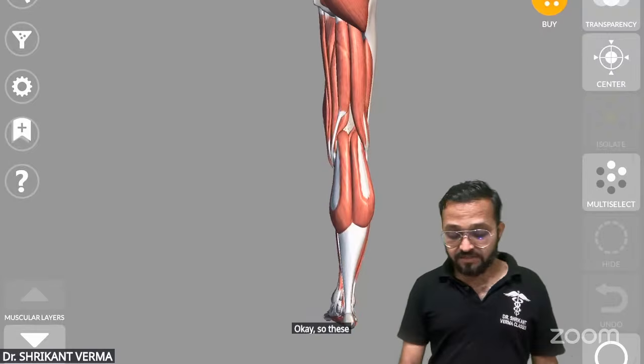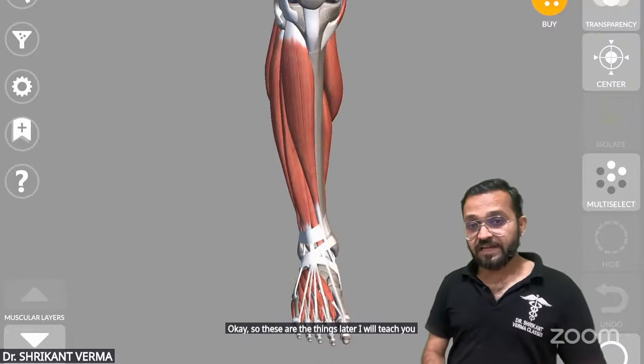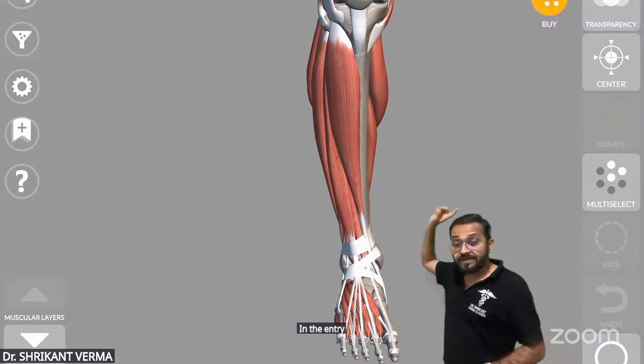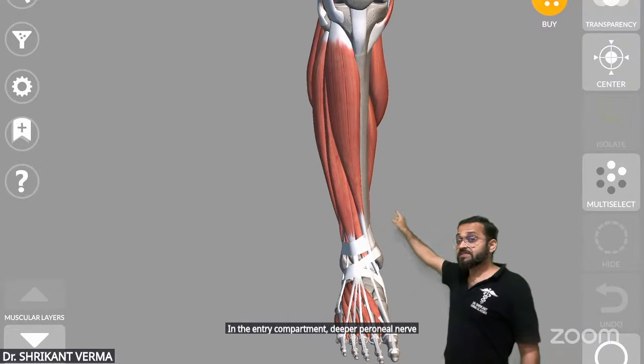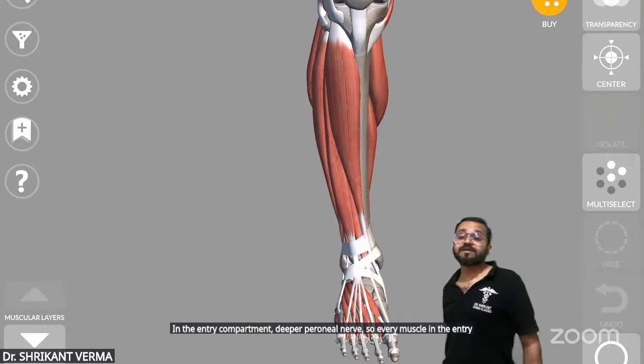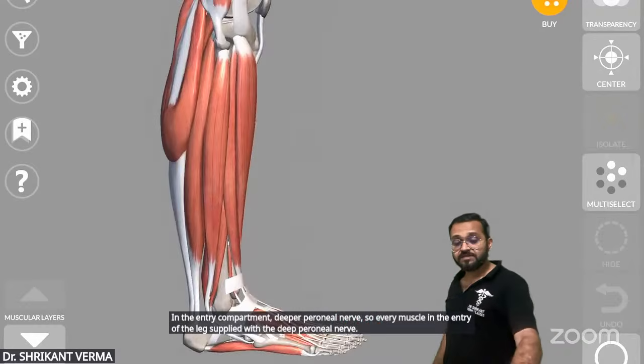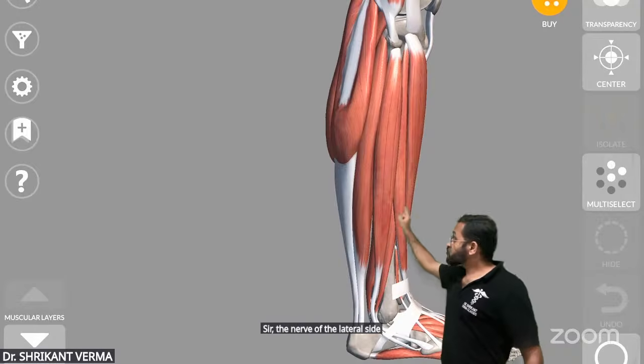Okay. These are the things I will teach you later. Sir, this is the leg. In the anterior compartment, deep peroneal nerve. So every muscle in the anterior compartment of the leg is supplied by the deep peroneal nerve. Sir, the nerve of the lateral side is the superficial peroneal nerve.